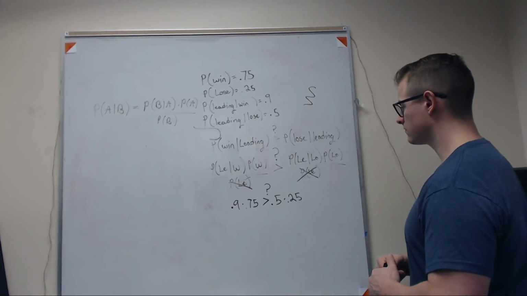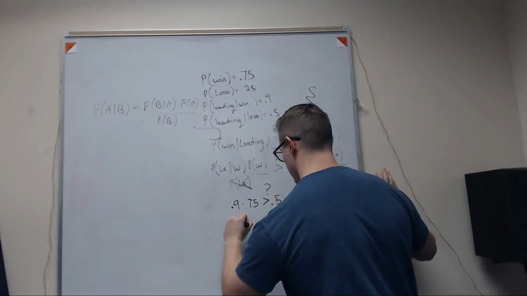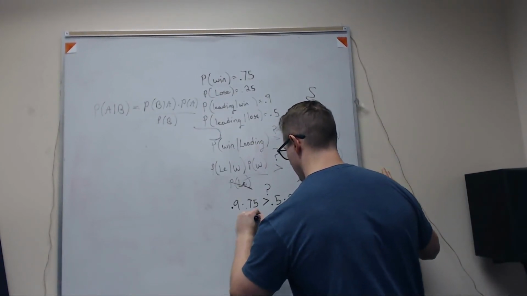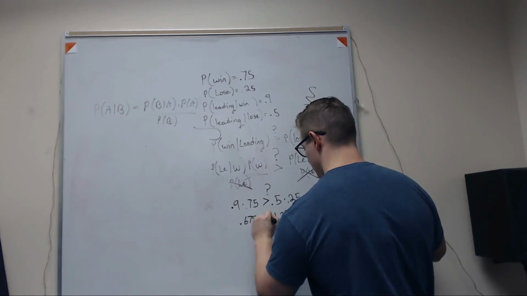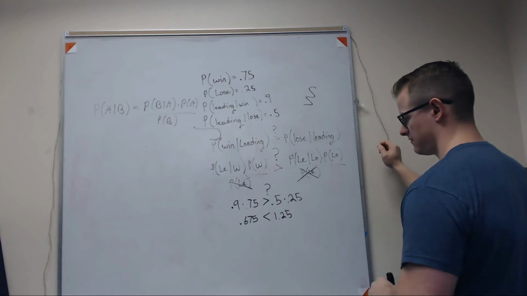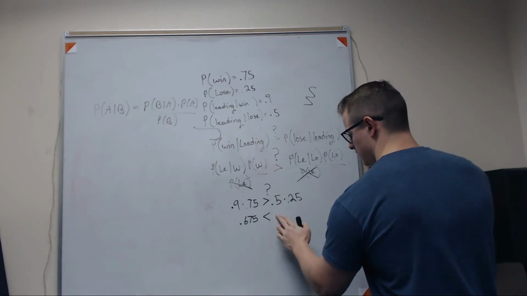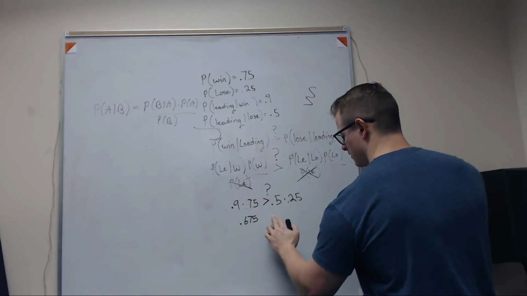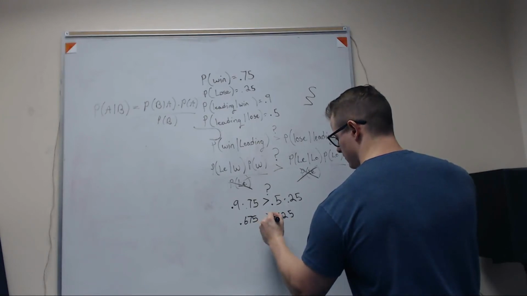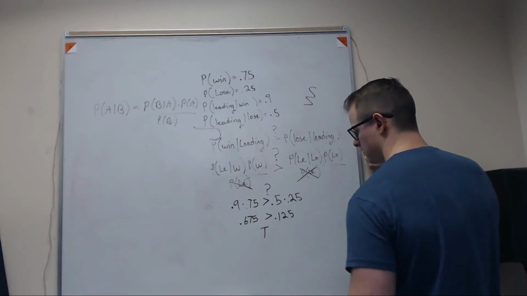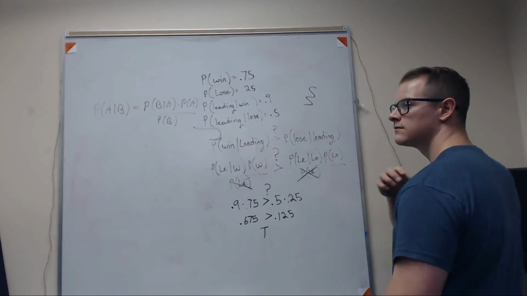Oh, sorry, I was reading the wrong problem. Okay, so 0.675 on the bottom left, and 1.25 on the right. So is that true or not? That's false. Oh, 0.125. It should be less than 1. So it is true. I like to put a little check mark right over it, or you could say true. Okay, cool, so we got the first one done.